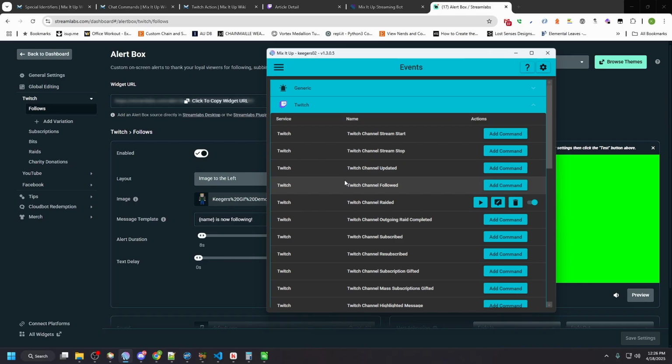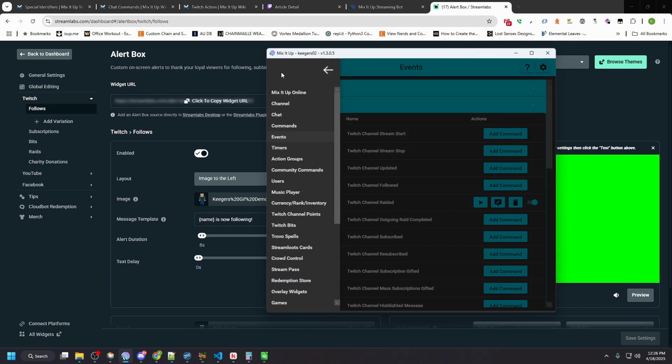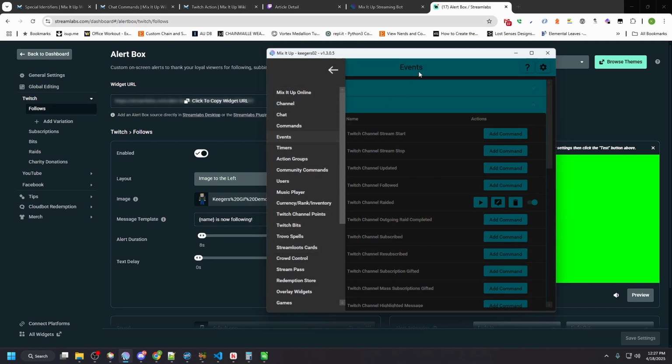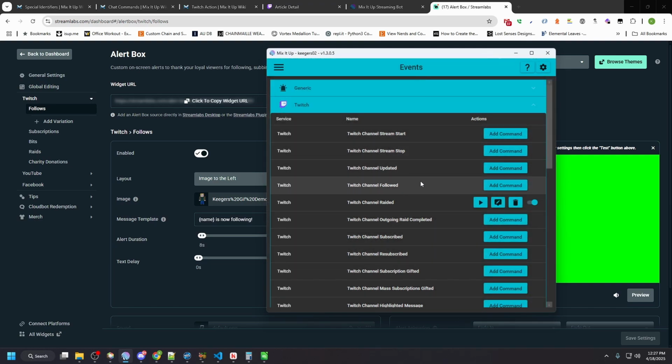So right now, if you don't use something like Mix It Up, you can do a raid message that comes up, and maybe you can get things to respond a little bit. I'm going to show you the power of Mix It Up. So let's click on this. I'm under events, so click on this, you go to events. It's right after commands for a very specific reason. And you can see here, we've got our raid message here, or our Twitch channel raided.